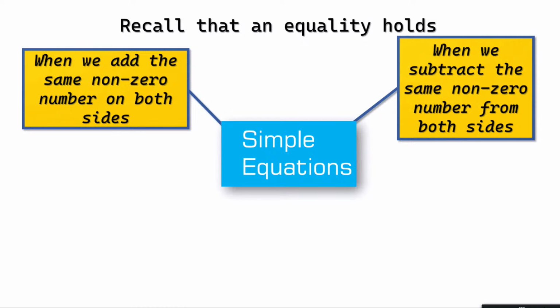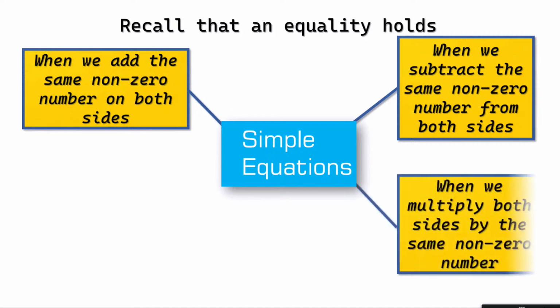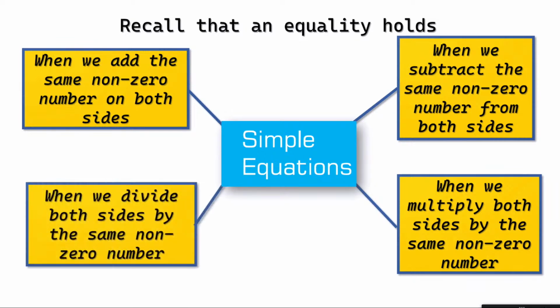So if you subtract the same number from both sides of the equality sign, the balance still holds. The third one we did was, if we multiply by the same non-zero number on both sides of the equality, the balancing scale still stands balanced. And the last rule that we learned was, if we divide both sides by a non-zero number, we again have that the equality holds.